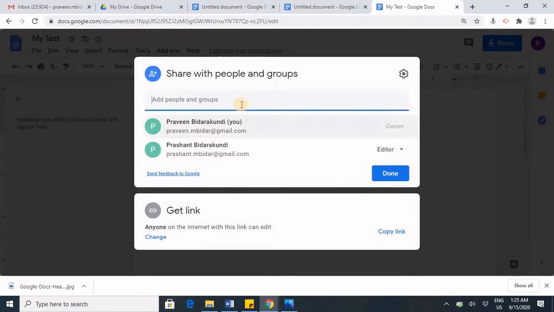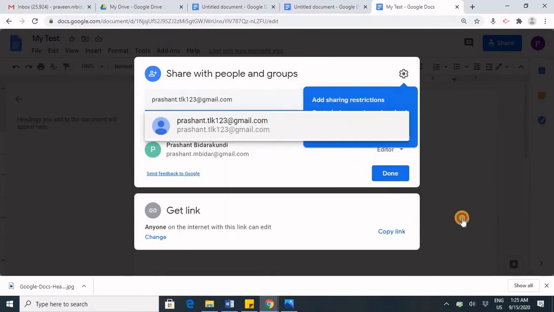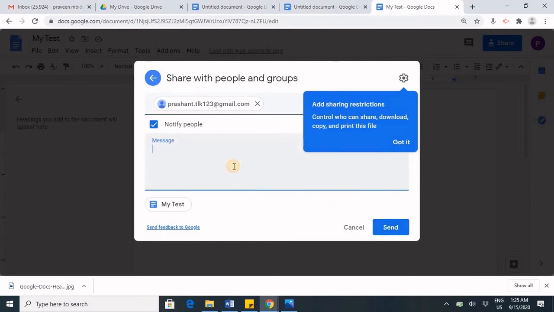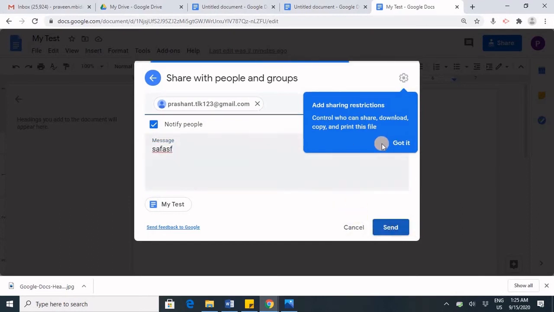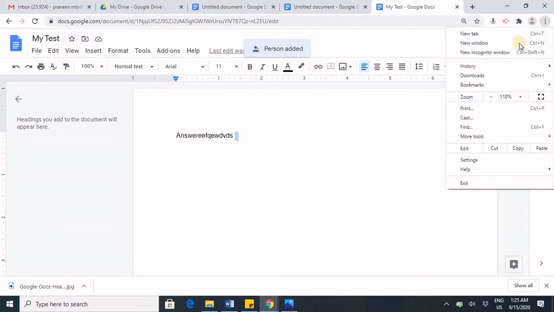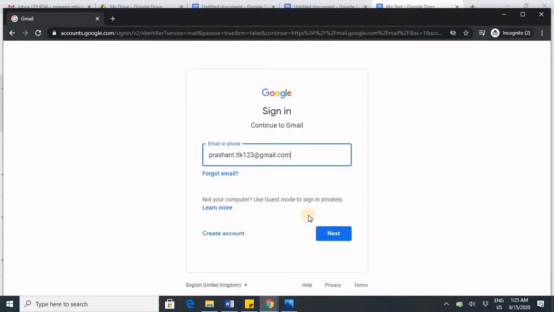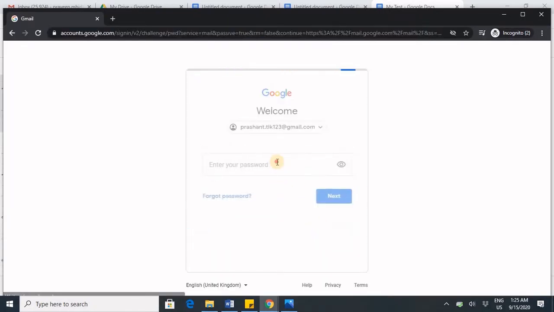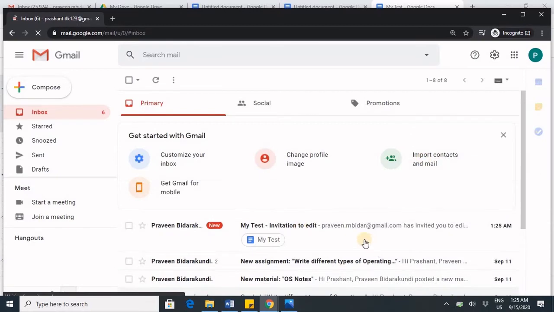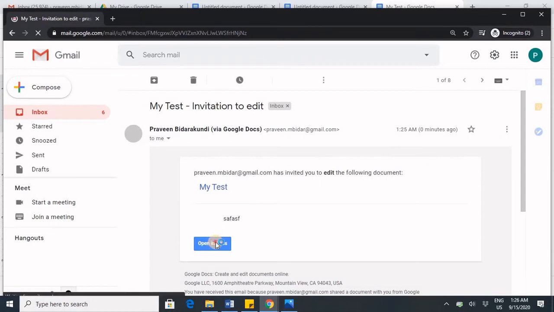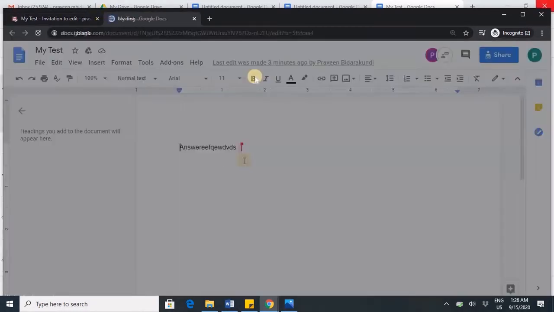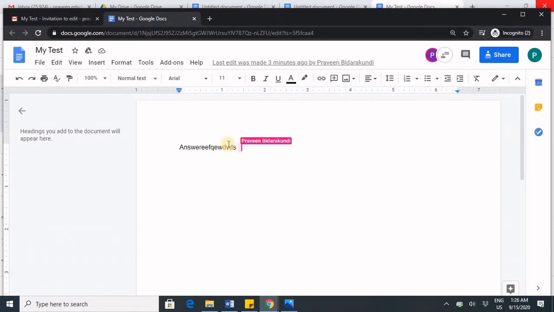Let me also share with the other Prashant. We can type some message and then send it. Let me open the other Prashant's Gmail account. So he would be receiving an invitation to edit the document since I have shared with him. See, even he can see who has written this, right? So he can even give comments